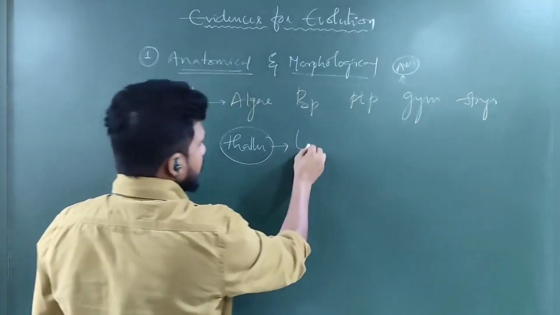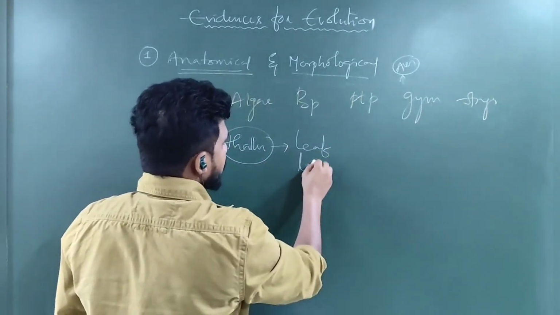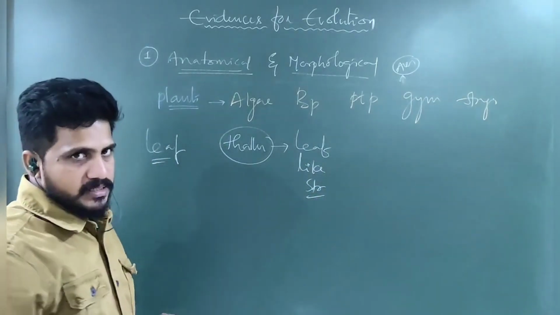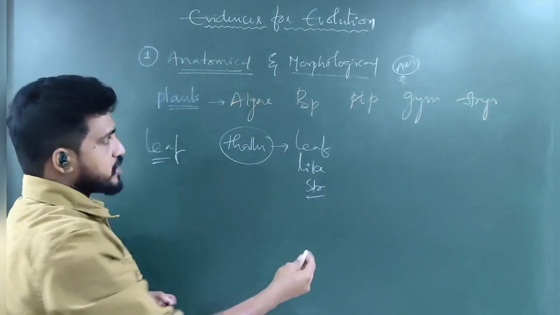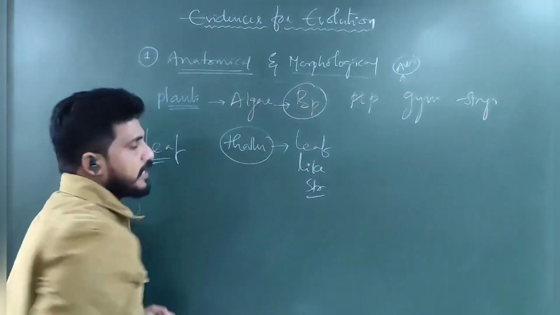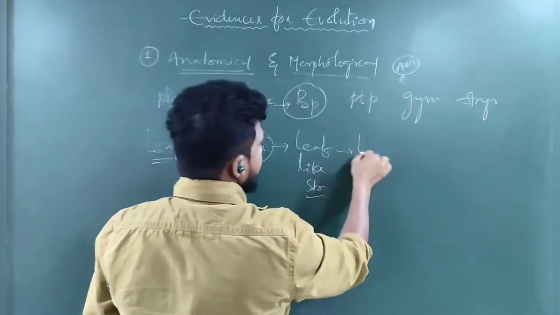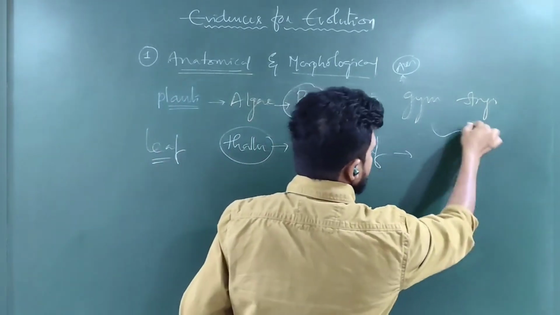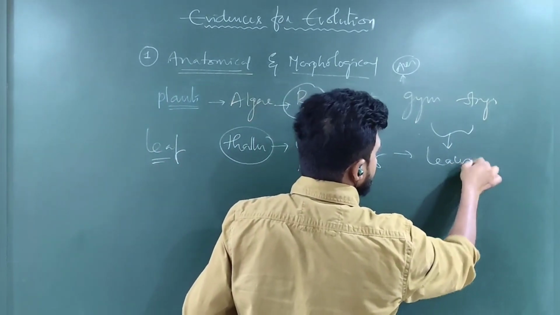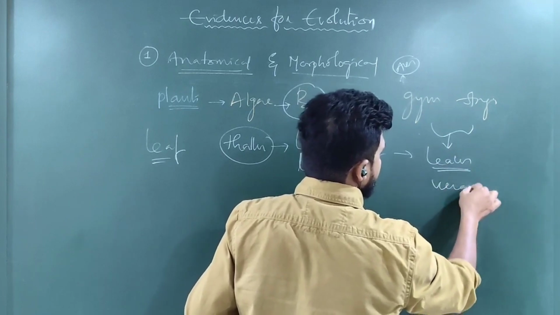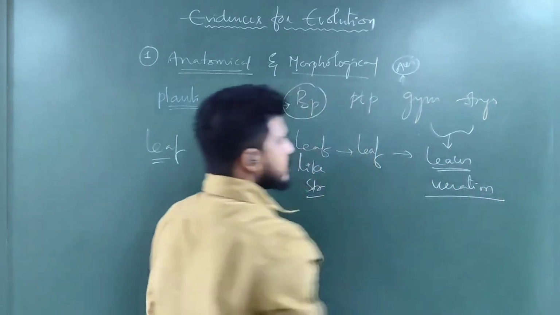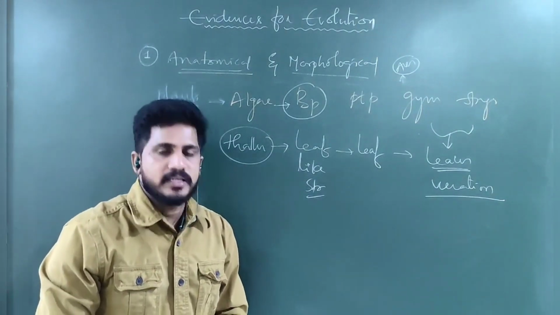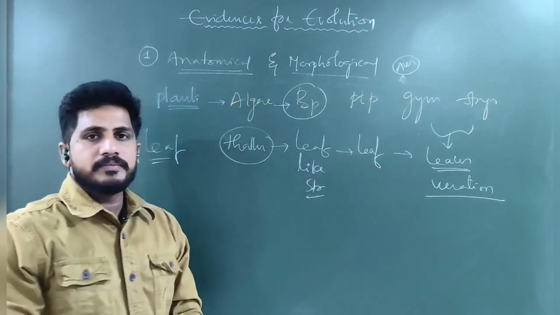In the bryophyta, leaf-like structures were formed. They are amphibian plants. In the transition from water to land, they first came from the algae. Later, leaves were formed. In gymnosperms and angiosperms, leaves are present, and venation started. So this is how leaves adapted their characters according to the surroundings and environmental changes and evolved.